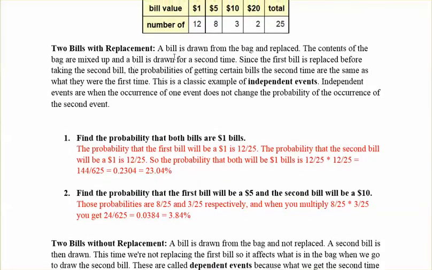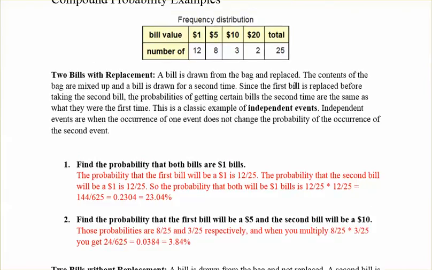So up here for this one, a bill is drawn from the bag and replaced, contents of the bag are mixed up, and a bill is drawn for a second time. Since the first bill is replaced, the probabilities of getting certain bills for the second time are the same. And this is important. The probabilities of getting a certain bill for the second time are the same as they were the first time. So this is a classic example of independent events, because whatever happens the first time doesn't impact what happens the second time.